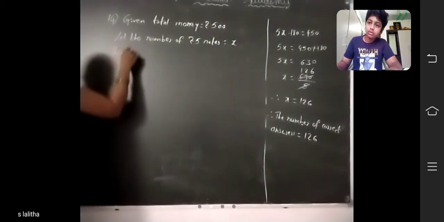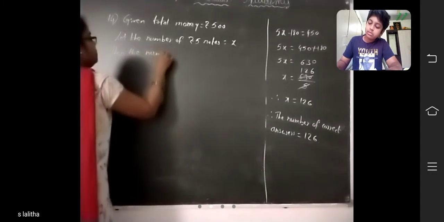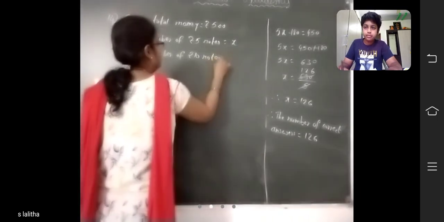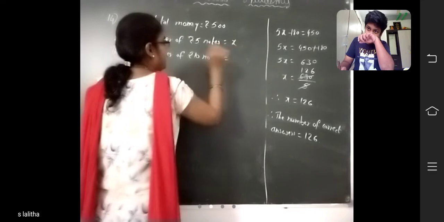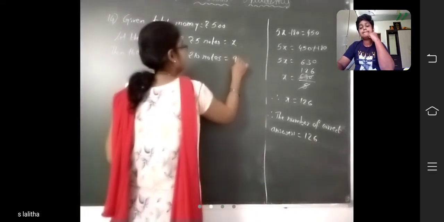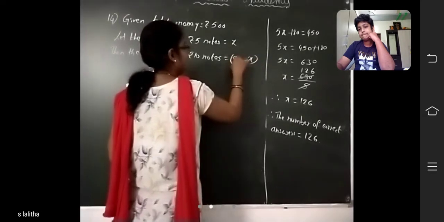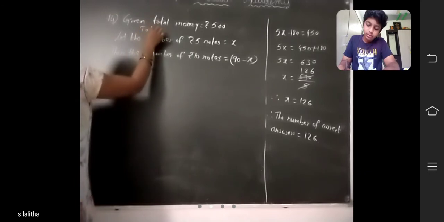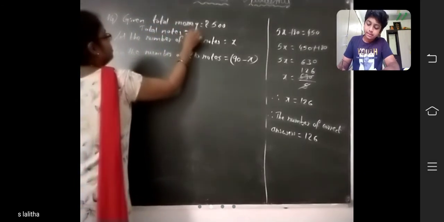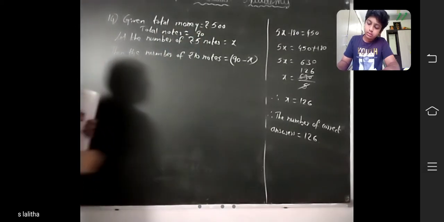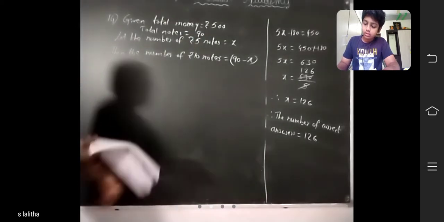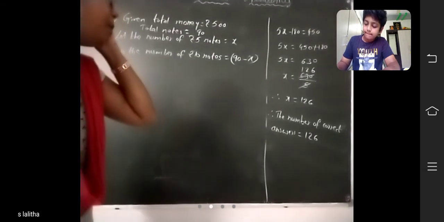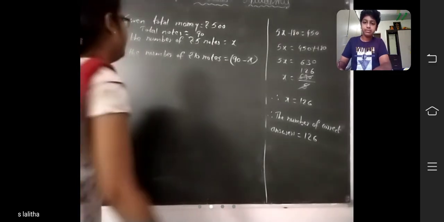Then the number of 10 rupee notes equal to total notes, how many? 90 notes. So 90 minus 5 rupee notes, we will get 10 rupee notes: 90 minus x. Here you should write total notes, 90. Now what do you have to find? You have to find the number of 5 rupee notes and 10 rupee notes. How to find?